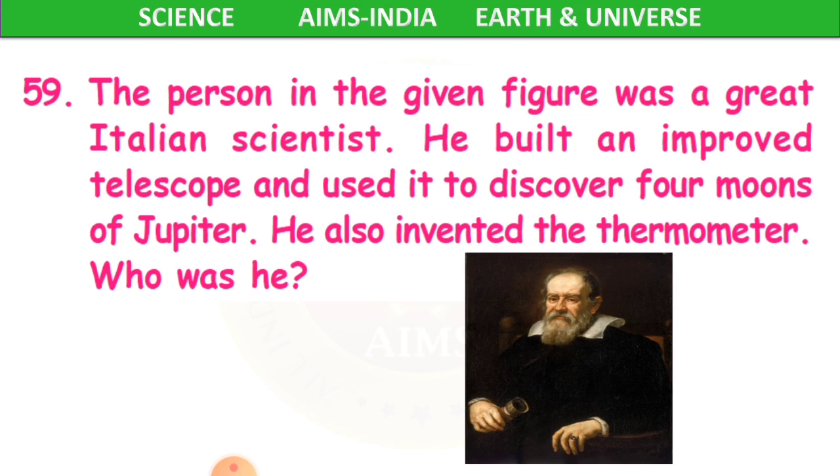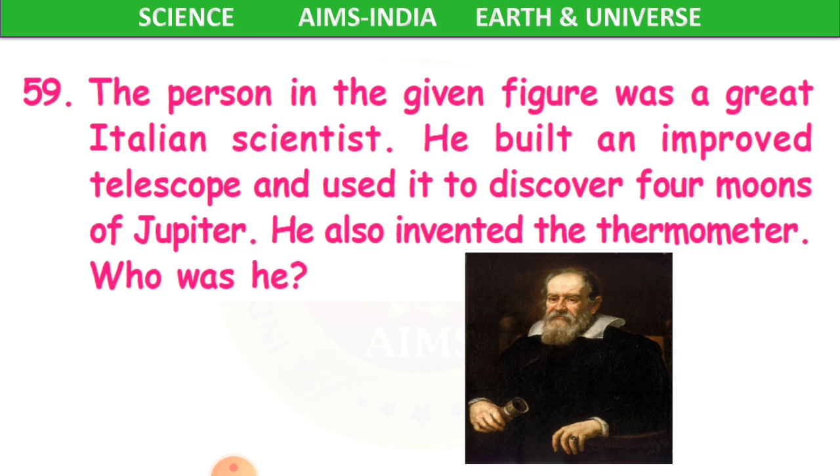Yes, he was the person who invented the thermometer, where we check our body temperature. Whenever we get fever, we check our body temperature through this thermometer. And he also built an improved telescope to discover 4 moons of Jupiter.